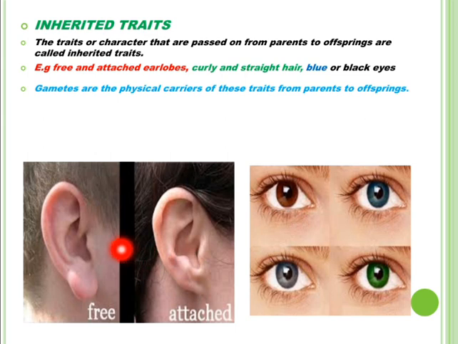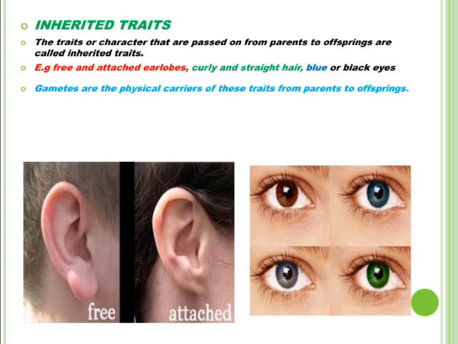These types of traits are passed on from one generation to another, from parents to offspring in humans. Similarly, brown eyes, grey eyes, green eyes, blue eyes, these are all inherited traits which are passed from parents to the next generation. Such types of traits are called inherited traits. There are many more examples of inherited traits like skin color, eye color, height, weight, shape of nose, etc.